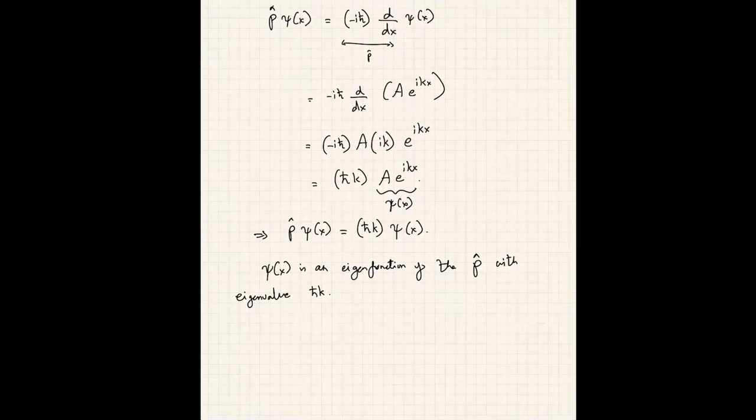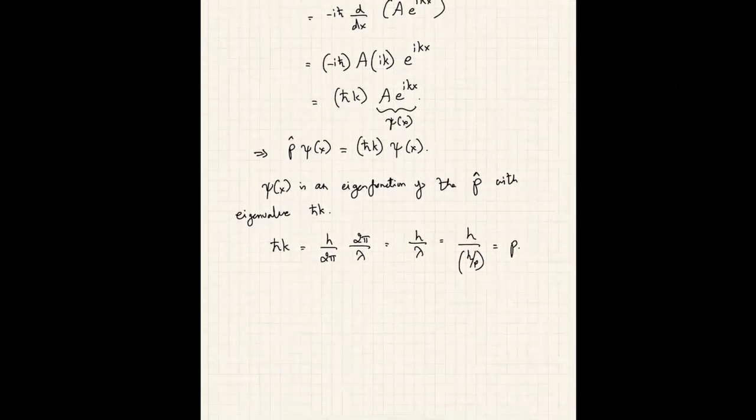Well, this ties to postulate number 3, which we will move on to in the next module. But let us actually investigate what this eigenvalue h bar k is. Well, what is h bar k? H bar is h over 2 pi, and k is, as we discussed, 2 pi divided by the wavelength. So this is h by lambda. What is this lambda? Well, assuming de Broglie's hypothesis, lambda is h by p, so this can be written as h over h by p, which is just p. p is basically the momentum associated with the particle.